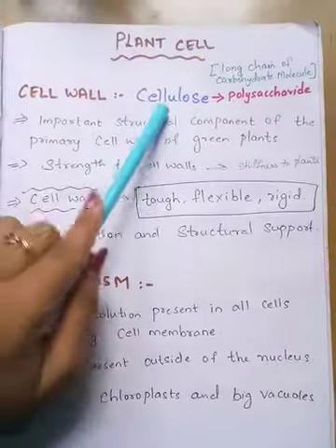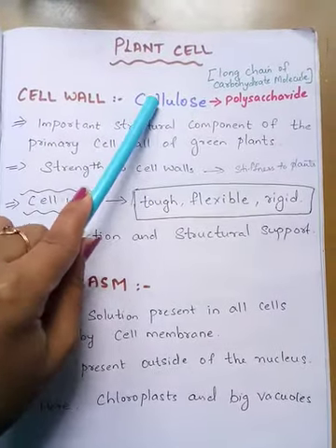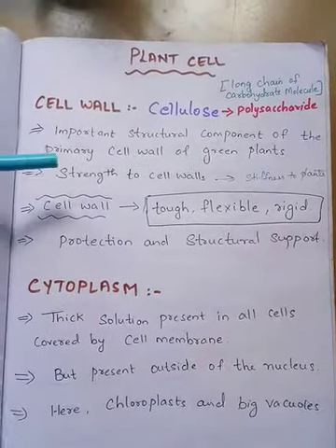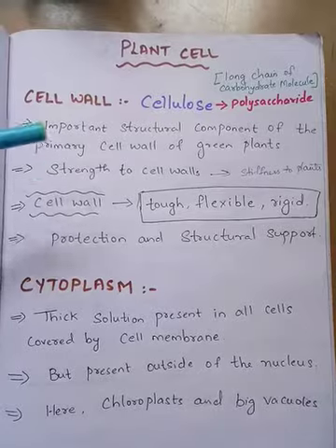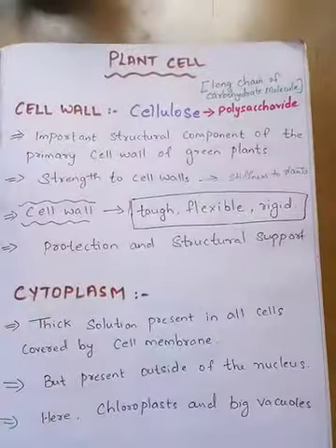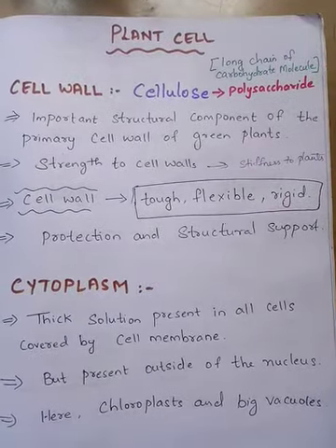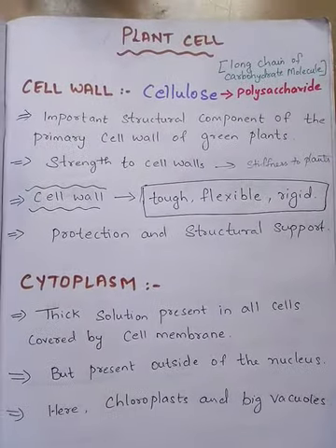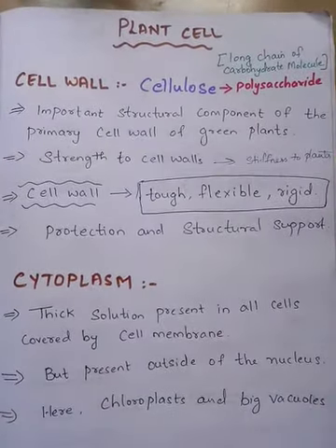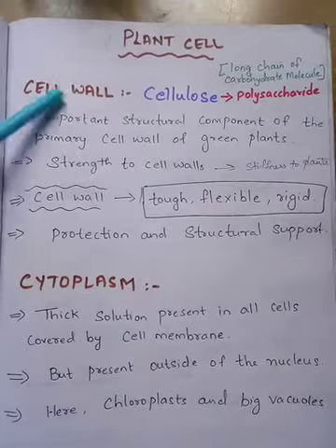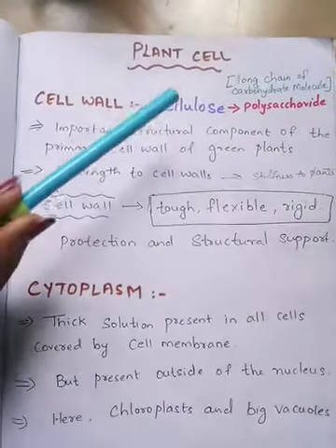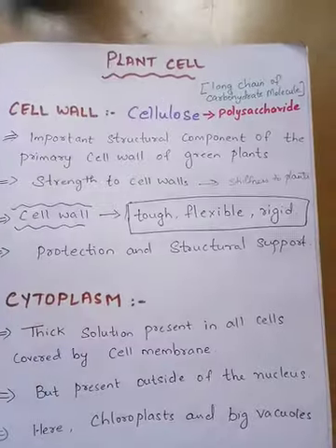Cell wall contains cellulose, an important component. Cellulose is a polysaccharide. So this is a long chain of carbohydrate molecules. Polysaccharide means a long chain of carbohydrate molecules. Carbohydrate molecules together form the polysaccharide. So cellulose is a polysaccharide, and in cell wall we have the cellulose.